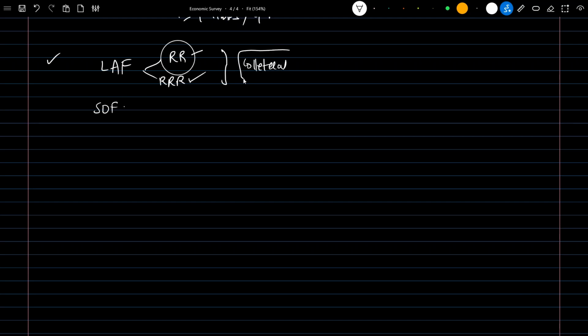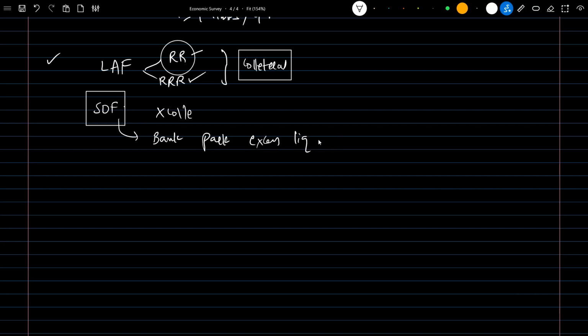In LAF there will be collateral as a medium in exchanging loans, whereas SDF is basically an overnight mechanism, and here no collateral is used. This is the only difference. You can say it is a collateral-free liquidity absorption tool of the RBI from the banks. Basically banks park excess liquidity with the RBI, but there is no collateral in this mechanism. So this is the difference between LAF and SDF.